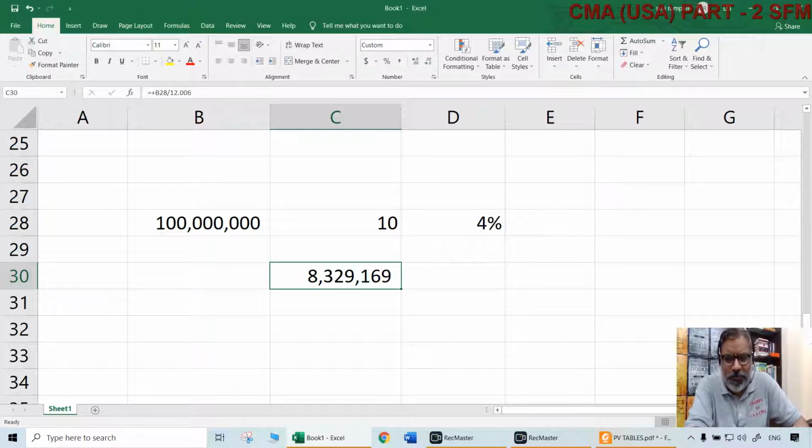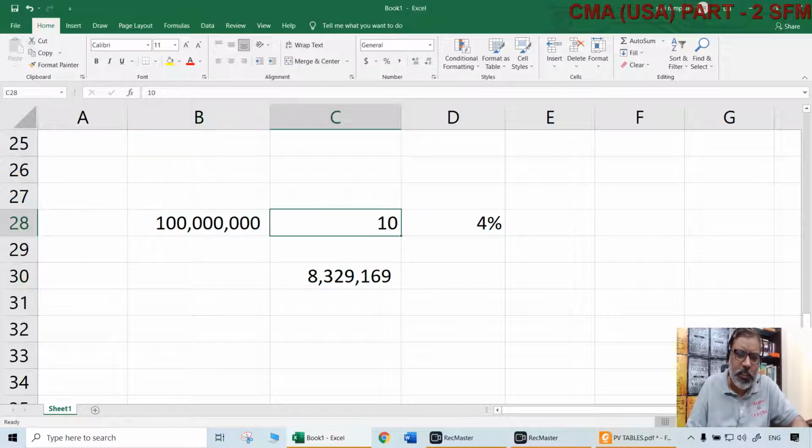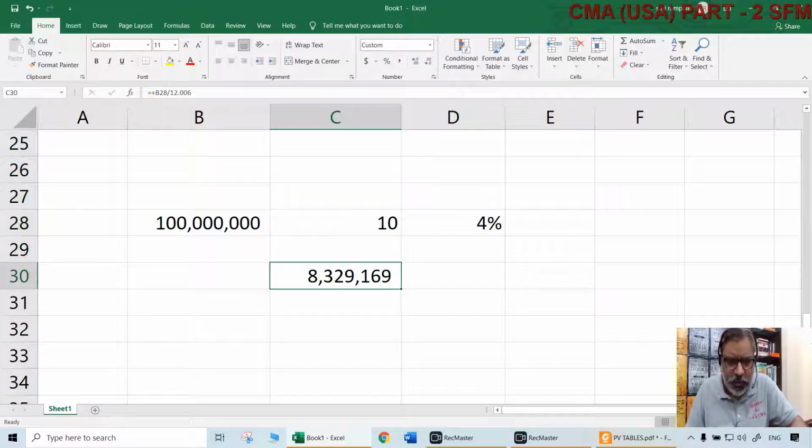Now also you can understand, without interest, how much the company has to set aside: $10 million, because it needs $100 million. It has 10 years, which means each year it had to set aside $10 million. But it does not need to set aside $10 million. It can set aside less than that. Why? Because this amount is earning interest. So how much does it need to invest each year? The same amount periodically for 10 years. $8.3 million it has to do.